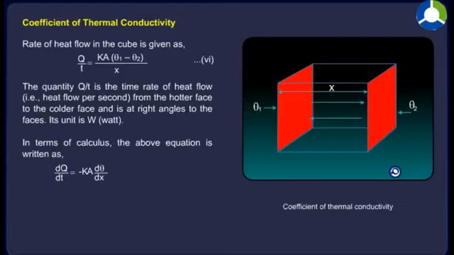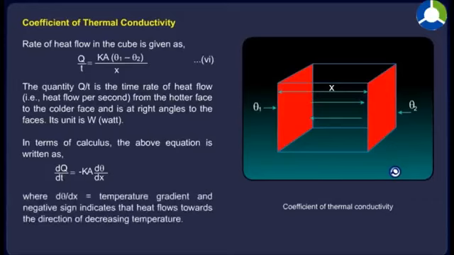Its unit is W, watt. In terms of calculus, the above equation is written as dQ upon dt is equal to minus K into A into dθ upon dx, where dθ upon dx is equal to temperature gradient and negative sign indicates that heat flows towards the direction of decreasing temperature.